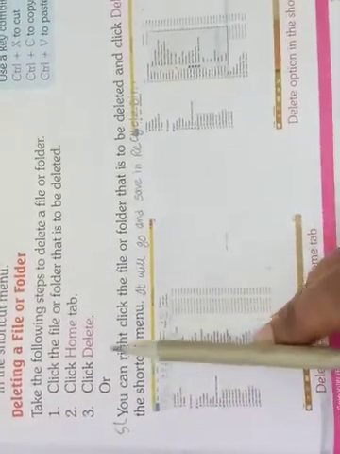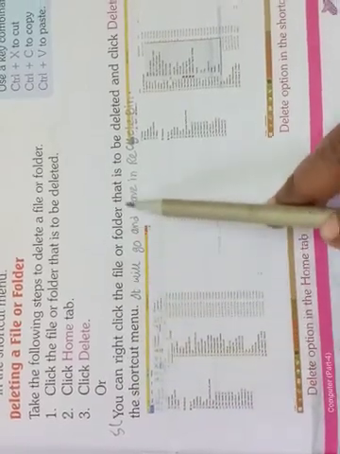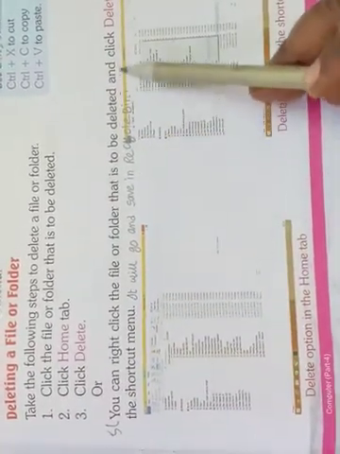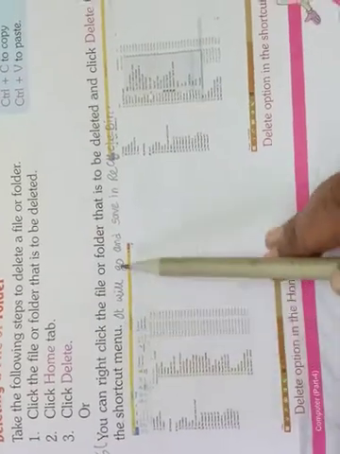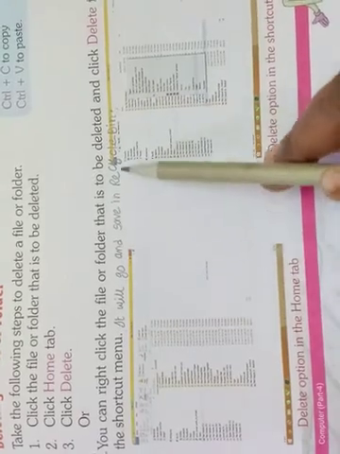Next, see fifth question. Where do files and folders go when they are deleted by you? For this question, children, see page number 27. Here, you can right click, deleting a file or folder. Down of that one, you can right click the file or folder that is to be deleted and click delete from the shortcut menu. It will go and save in recycle bin. You should write that.